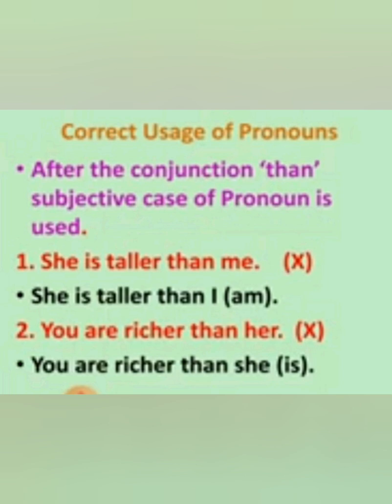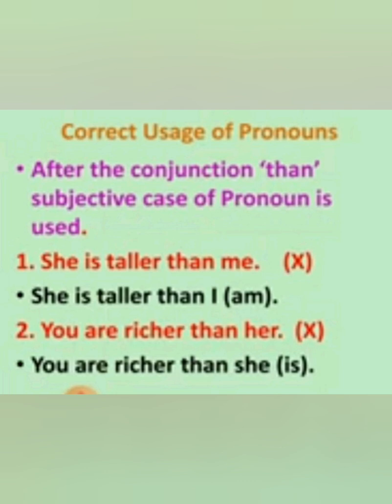Second is, you are richer than her. Again, I told you, whenever in the sentence we use than, after that the pronoun is used as subject. We use the subjective case, meaning the nominative case there. So, you are richer than she. This is the right form of using correct pronouns.